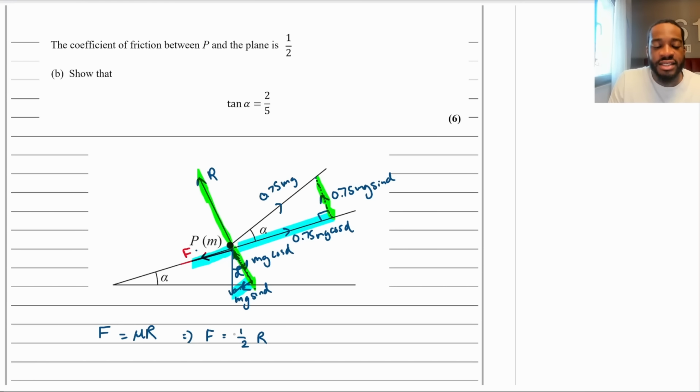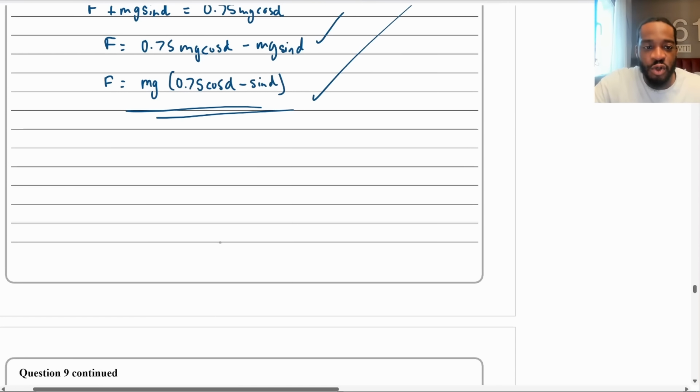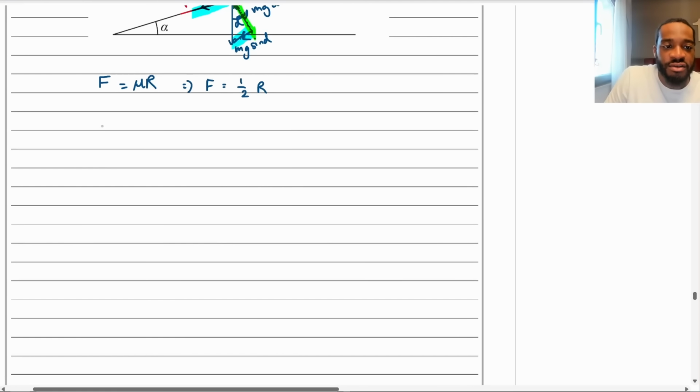I'm going to be looking at this equation, and hopefully I can get it from here. Is it a matter of just plugging in F and R? Probably, right? We know what F is from part A, so we can use that. Are we able to get an equation for R in terms of cosine and sines? Absolutely, by just resolving. We're going to get it in terms of sine and cosine, and it's tan. You know the rest. So let me get our expression for F, which was Mg times 0.75 cos alpha minus sine alpha. So I'm going to say F is equal to Mg times 0.75 cos alpha minus sine alpha.